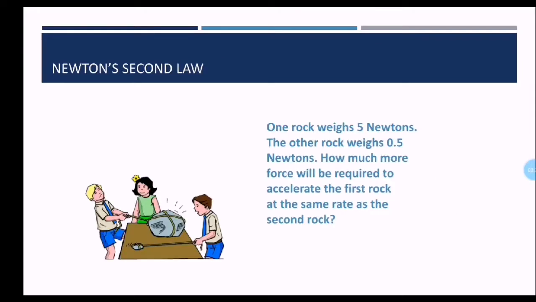One rock weighs 5 newtons, the other rock weighs 0.5 newtons. How much more force will be required to accelerate the first rock at the same rate as the second rock? So I have 2 rocks and I want them to have the same acceleration. How much more force will be required? 10 times as much. You need the same a, so a is constant. a equals F over m, so you have the first F over 5 newtons, the second F over 0.5 newtons, and the difference between them is 10 times more.